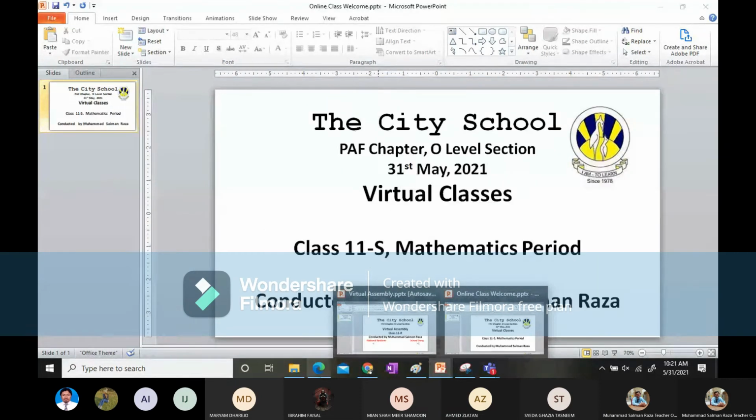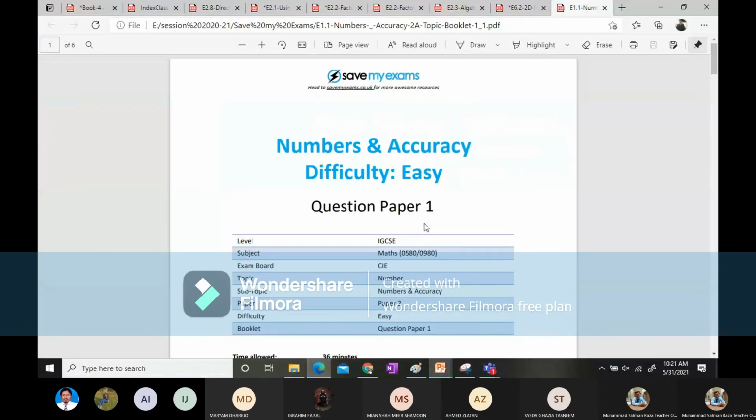Now we are going to start our class with today's worksheet. So this is the worksheet which we are going to do today. This is number and accuracy. After this, the week is dedicated for revision, and then from the next week we are going to start with our first topic for grade 11, that is probability, and we are going to start this work right now.